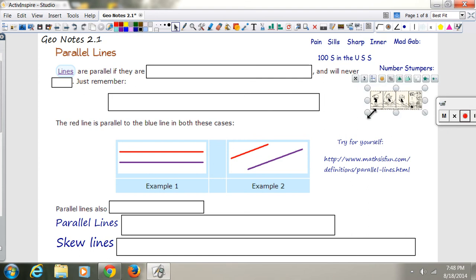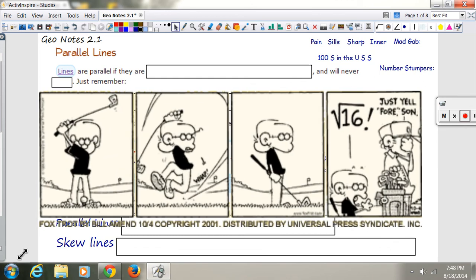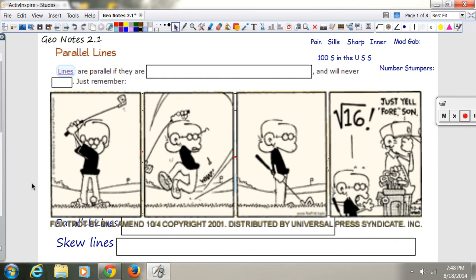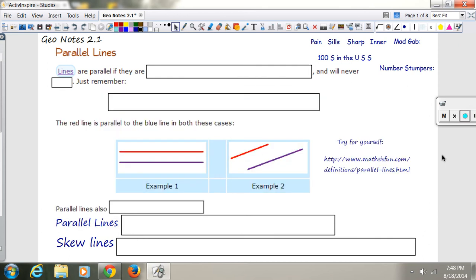Here's my little comic for the day. I enjoy Foxtrot. He's pretty cool. So he's golfing here, and then he hits it, and he's a little afraid. And he looks, and he hears "Radical 16," and his brother's like, "Jason, just yell 'four,' son." So he's a math guy, and he loves math. So instead of yelling 4, he yells "Radical 16." All right, just a little comic for you.